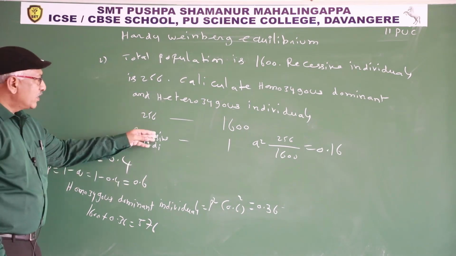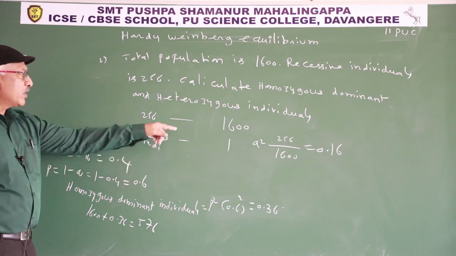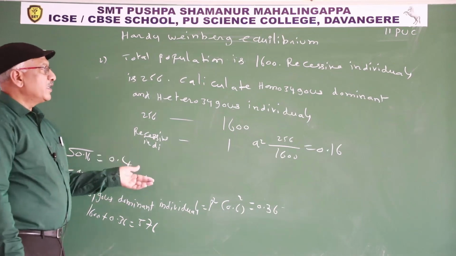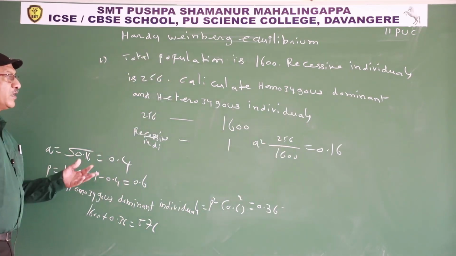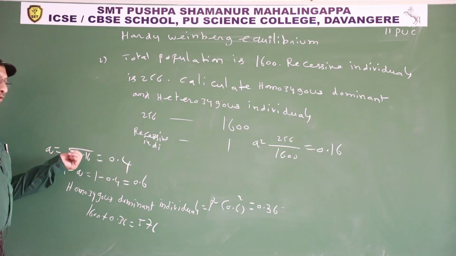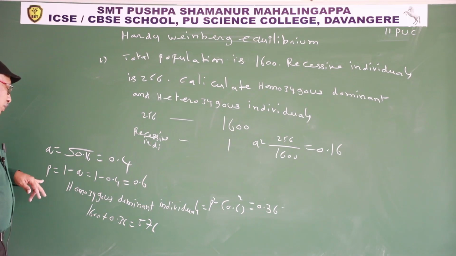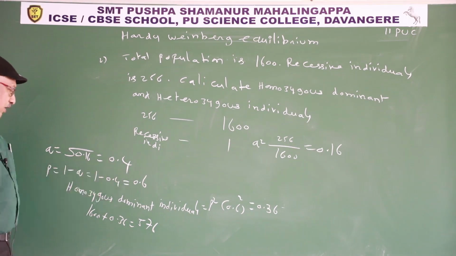So 256 by 1600 is 0.16. Q square is 0.16. Q is the square root of 0.16, 0.4. So P is 1 minus Q, 1 minus 0.4, 0.6.